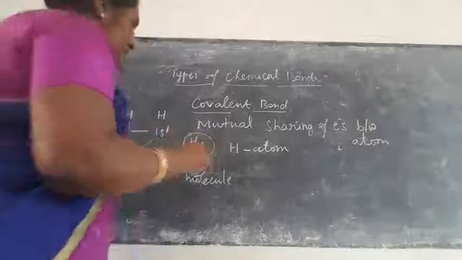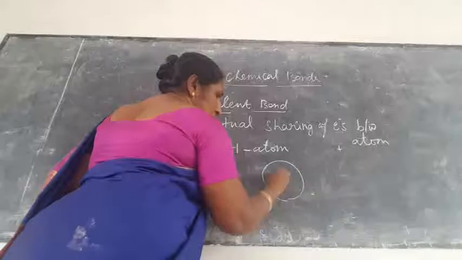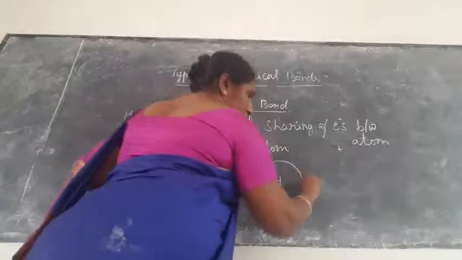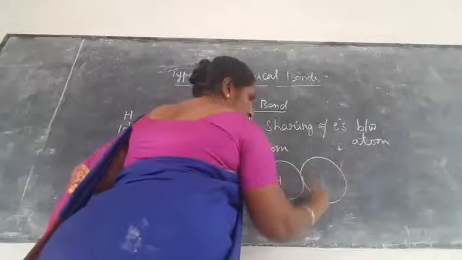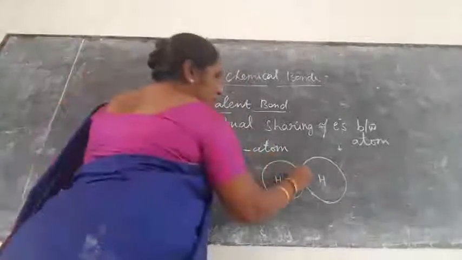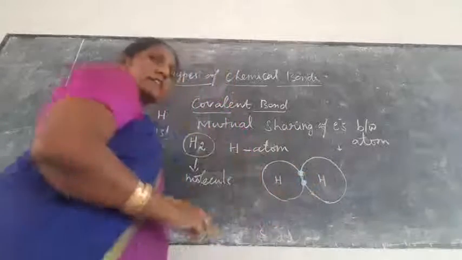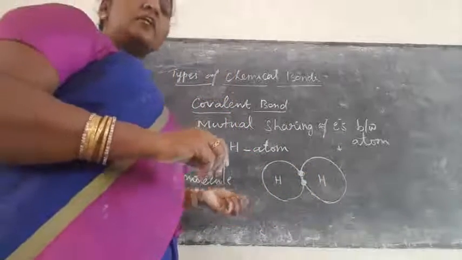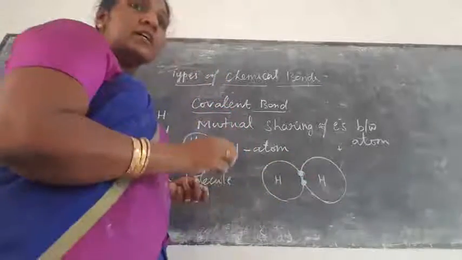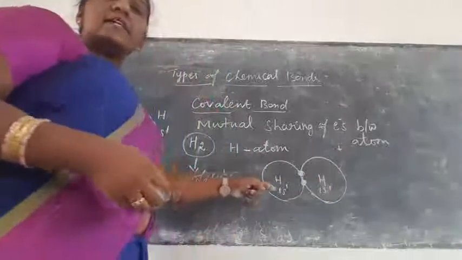So how will hydrogen be represented? This is one hydrogen atom, and this is another hydrogen atom. Now they will share the 2 electrons. One electron is shared from this atom and another from the other. This bond in the hydrogen molecule is called a single covalent bond. Since each atom contributes one electron, that is called a single covalent bond.